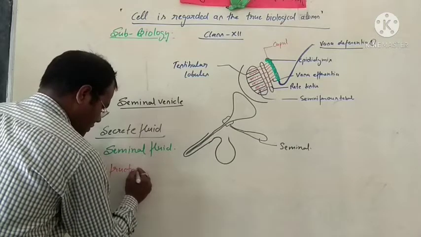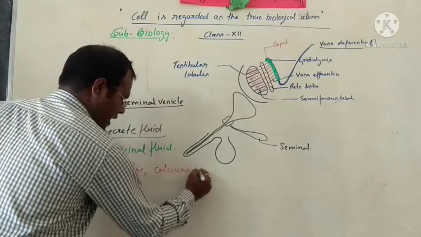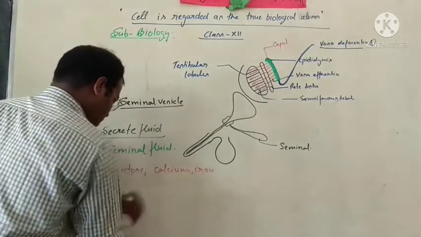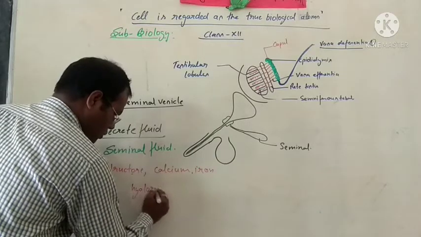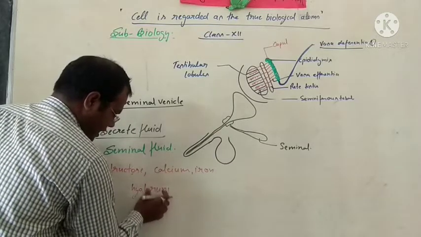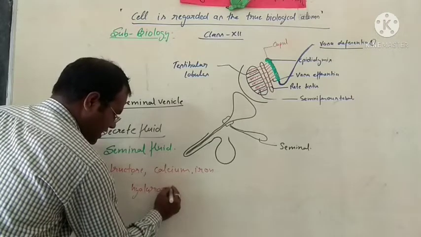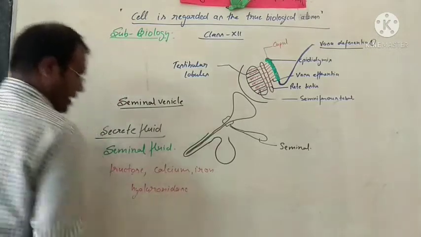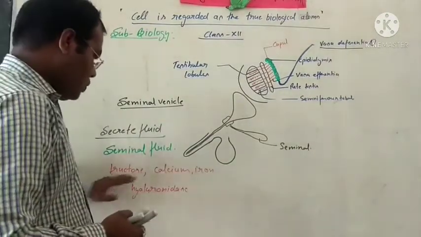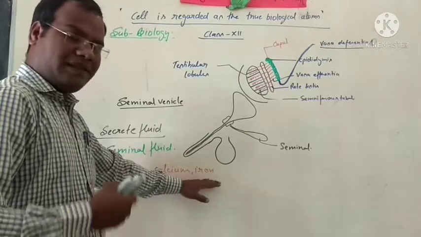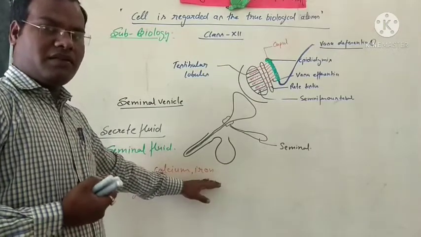Fructose, calcium and iron are nutrients which provide nutrition to the developing sperm.